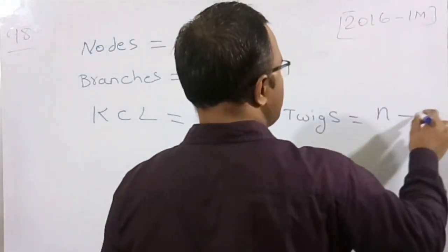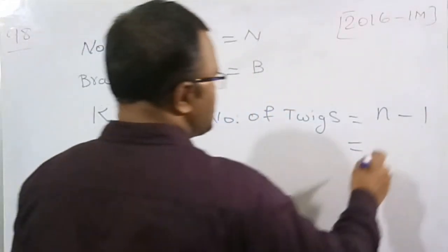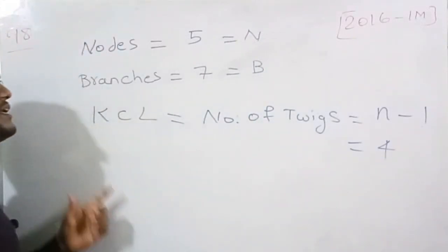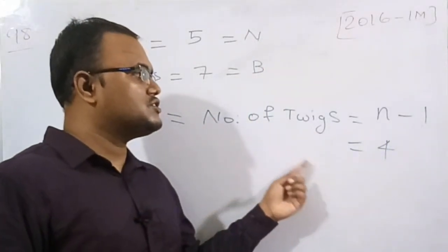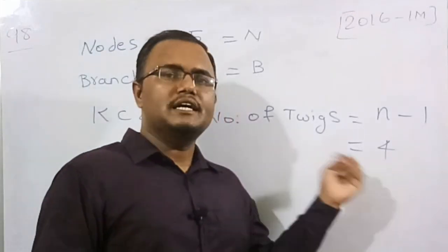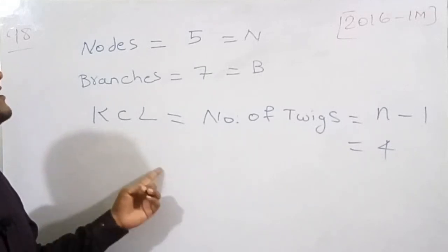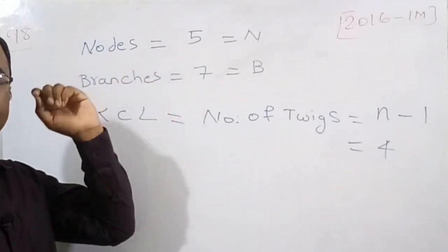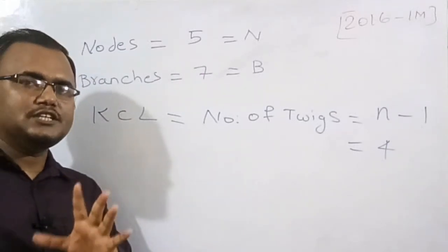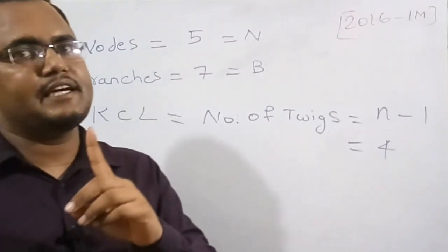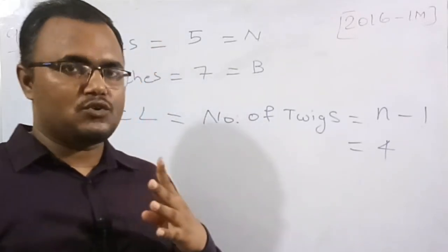Number of nodes minus 1. So therefore the number of nodes is 5, 5 minus 1 is 4. So the number of independent KCL equations is equal to the number of twigs, n minus 1, which is 4. To remember this formula is very easy. See here, as I already said in my earlier classes, there are 5 nodes, right? Out of 5 nodes, 1 node is taken as the reference node. So the remaining nodes are 4.